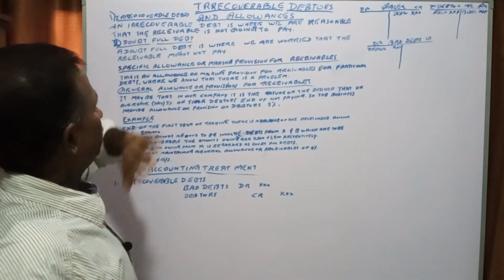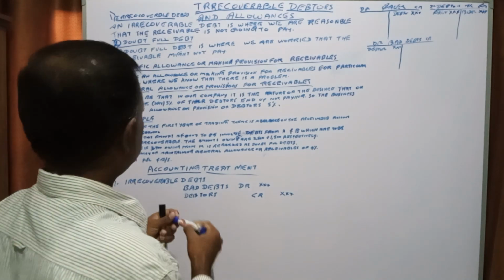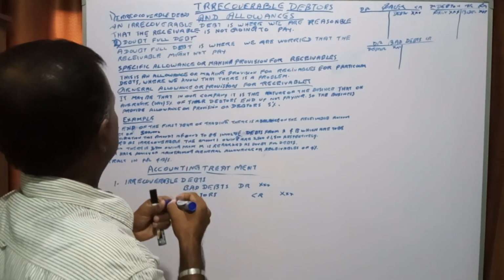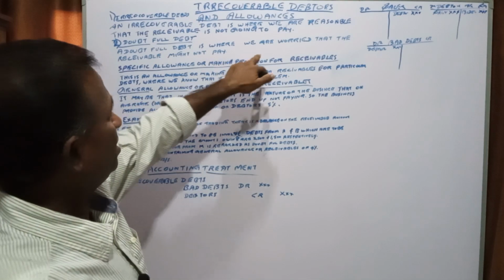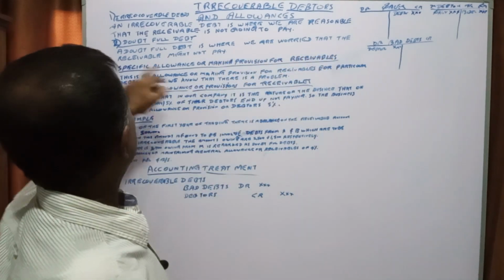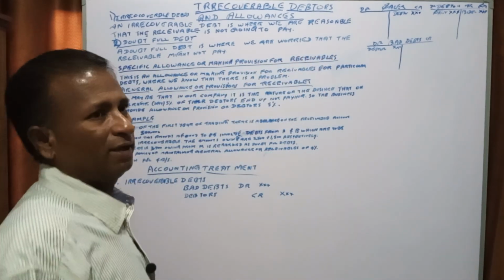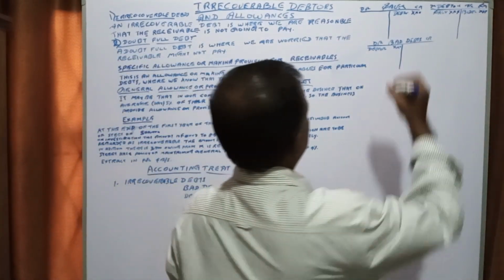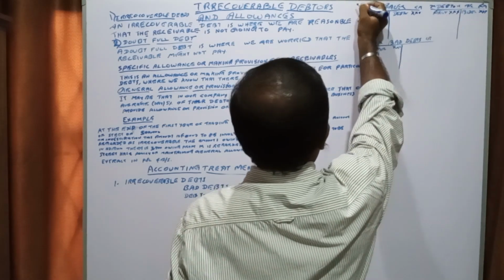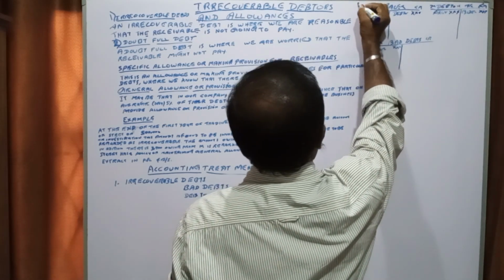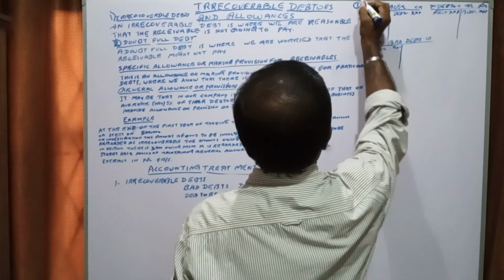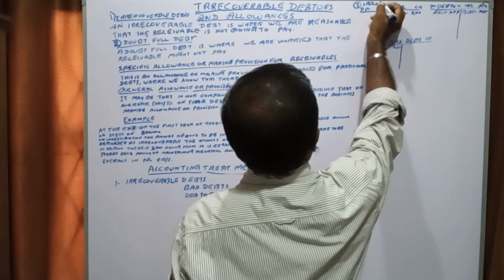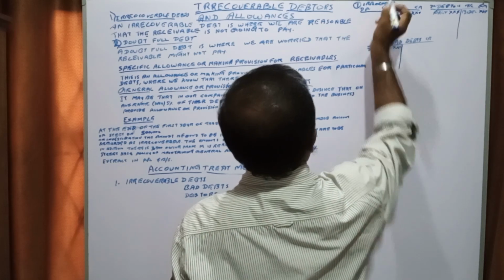Second one is doubtful debt. A doubtful debt is where we are worried that the receivable might not pay, right? This was the example for number one, irrecoverable.